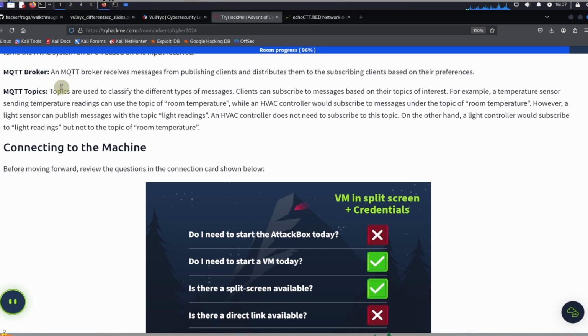MQTT broker. An MQTT broker receives messages from publishing clients and distributes them to the subscribing clients based on their preferences.